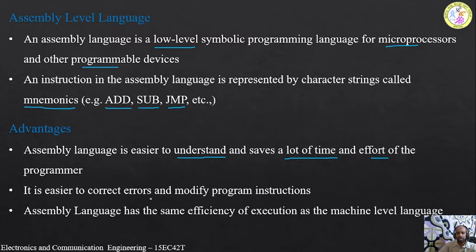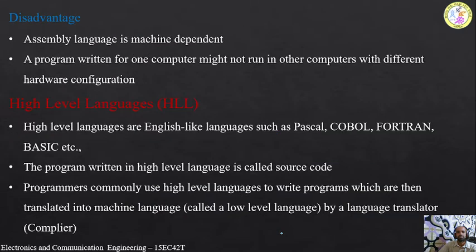It is easier to correct errors and modify the program instructions. We can easily identify the errors and modify the program to execute correctly. And assembly language has the same efficiency of execution as that of the machine level language. Machine level language as well as assembly level language almost have the same execution efficiency, meaning execution speed is almost the same. That is another advantage.